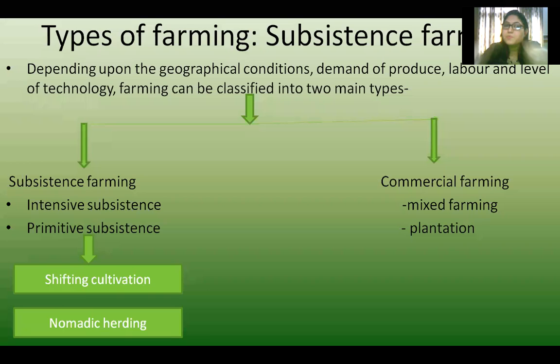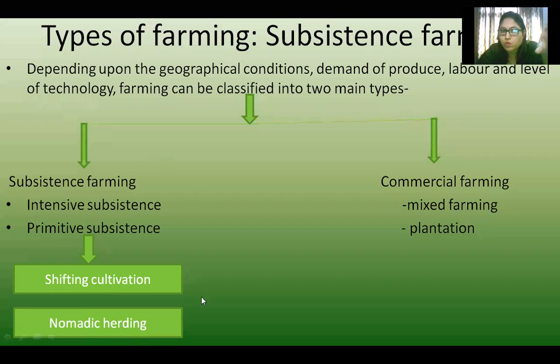Under subsistence, further there are two types. Subsistence farming is again of two types, that is intensive subsistence and primitive subsistence. Primitive subsistence is again of two types: shifting cultivation and nomadic herding.